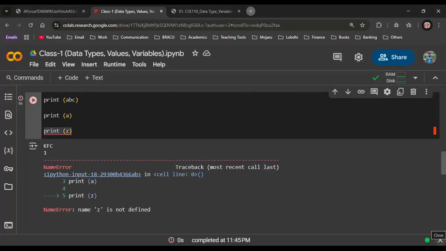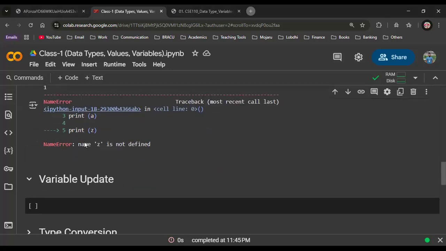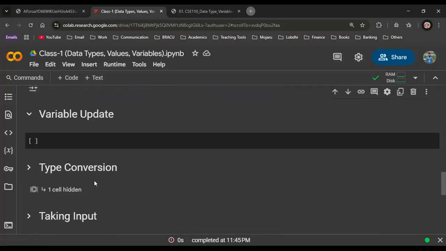In case of Java, this whole program will give an error. There will be no output like this KFC and 1, because in case of Java and C++ or C, the total code is executed at first to check if there is any error. It straightforwardly gives an error in the compilation. But in case of Python, it runs line by line. Okay, got this point? Okay, I will see your code, but first try to understand carefully now.